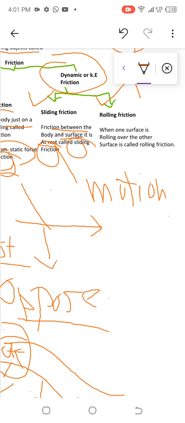Okay, and the other one we have is rolling friction. When one object is rolling on another surface, it is called rolling friction. When an object rolls on a surface, it is called rolling friction.